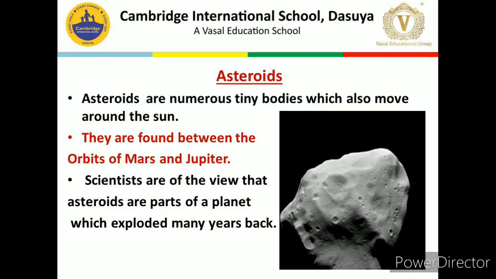Now next we have asteroids. Asteroids are numerous tiny bodies which also move around the sun. You can see in this image also. And these asteroids are found between the orbits of Mars and Jupiter. Scientists are of the view that asteroids are parts of a planet which exploded many years back.